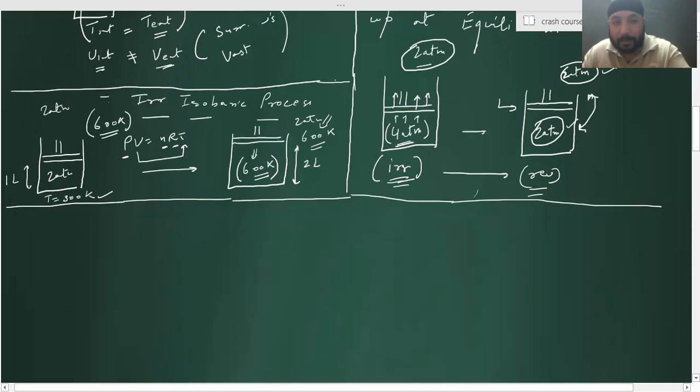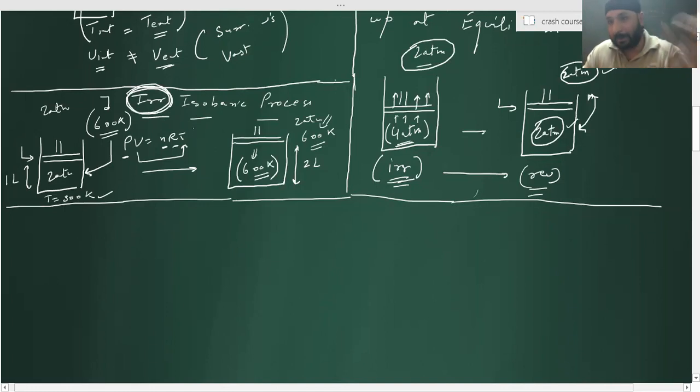Now which is hotter, surrounding or system? Surrounding. That means the heat will flow from surrounding to system. And it will happen spontaneously, or are you giving the heat every time? Spontaneously. Till when does it happen? Till it attains equilibrium. That is what I'm saying, the internal temperature becomes 600 Kelvin. Exactly, that is why the process is irreversible.